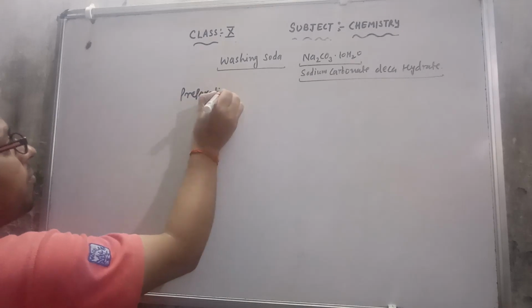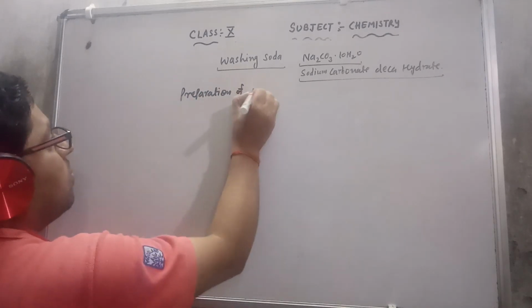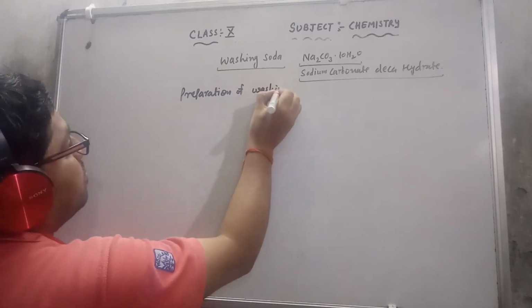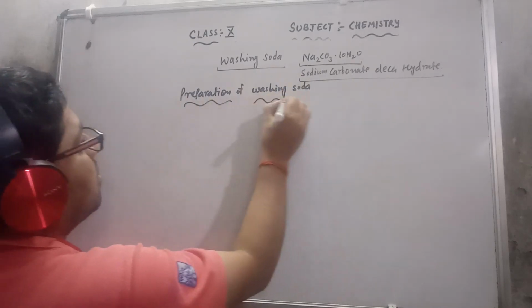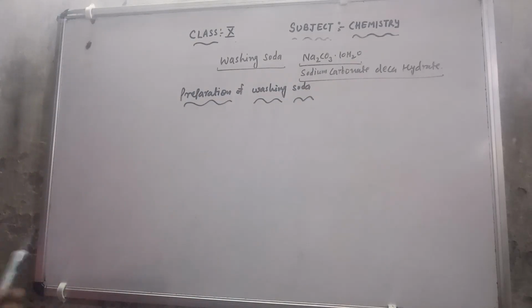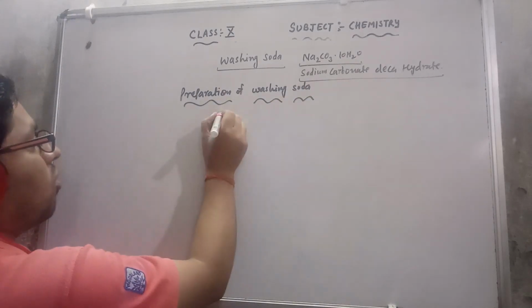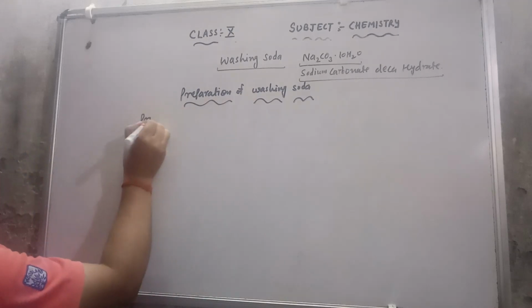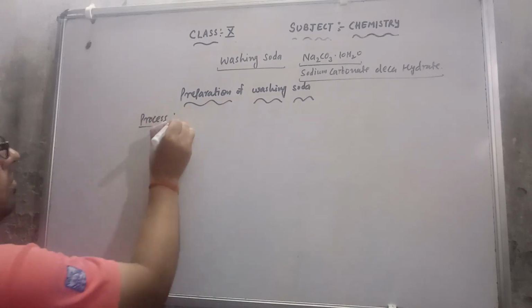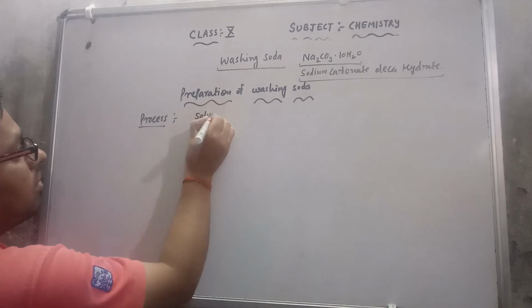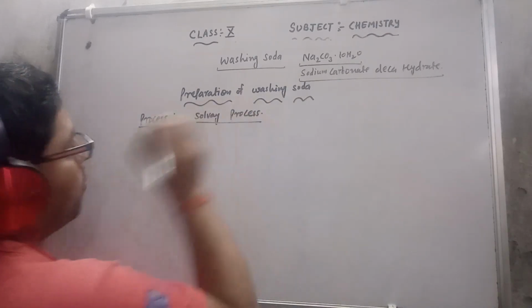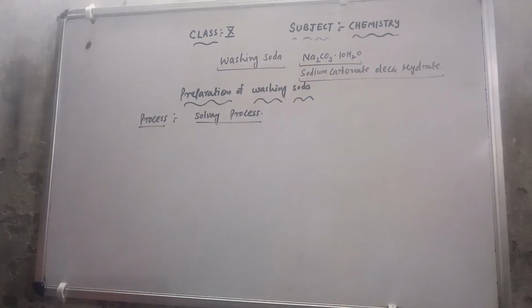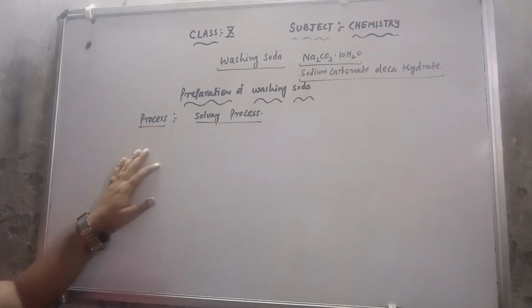In the preparation, the name of the process is the Solvay process.